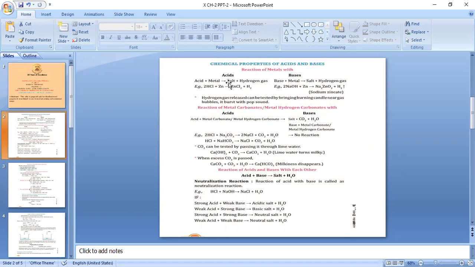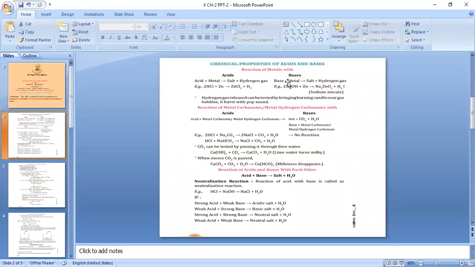First, let's talk of acids. Acid plus metal gives salt plus hydrogen gas. Any acid, when reacting with any metal, leads to the formation of salt and hydrogen gas. For example, HCl plus Zn gives ZnCl2 plus H2. ZnCl2 is the salt formed in this reaction and the acid taken is hydrochloric acid.